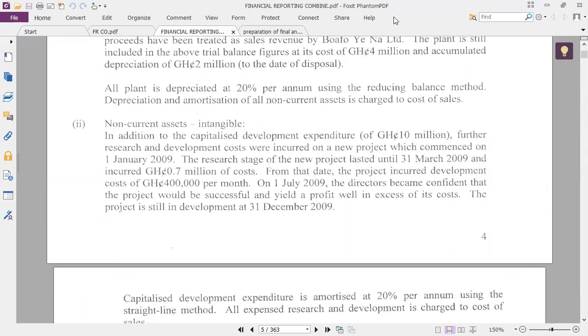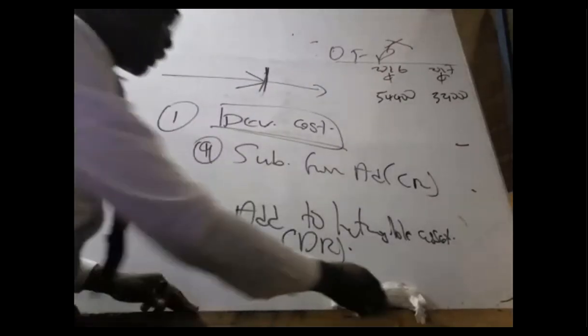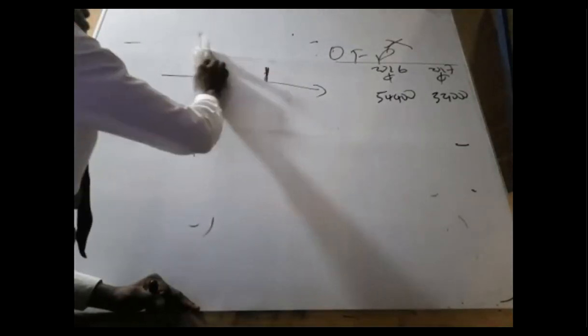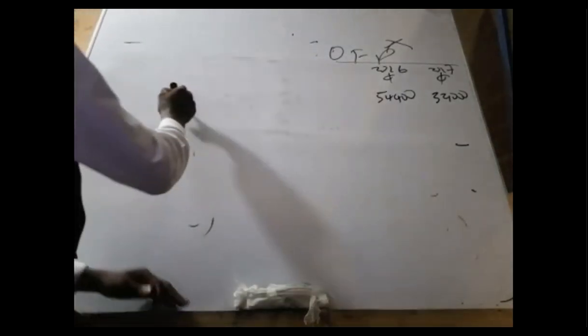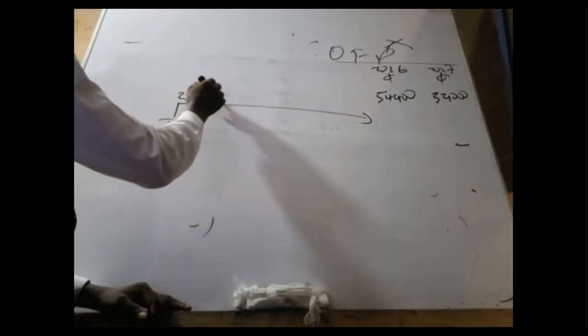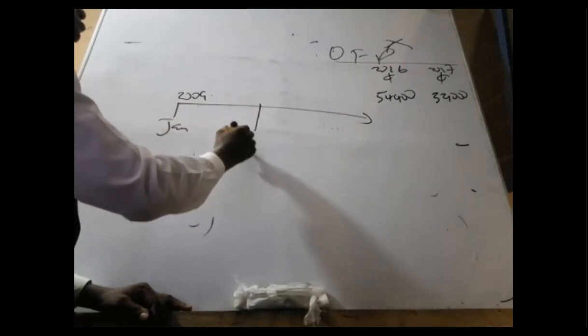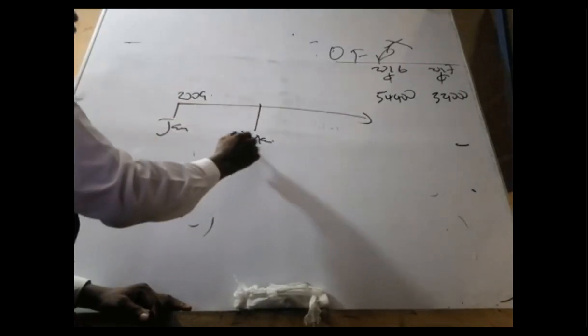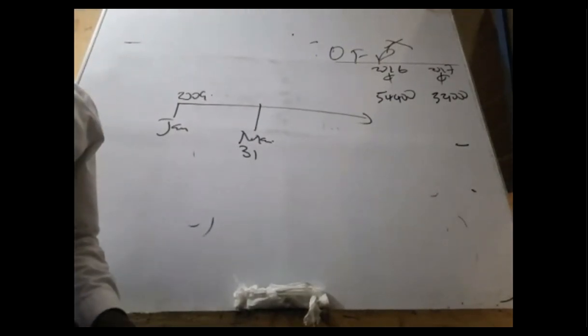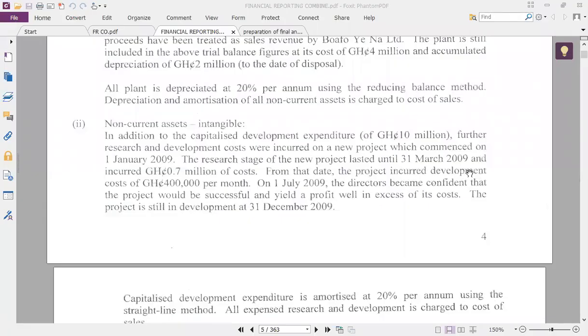When the examiner states something like this, to get it clear, just put everything on a normal line. January 2009 here, then until 31st March. How many months? 3 months, right? And it incurred research costs of 7 million.